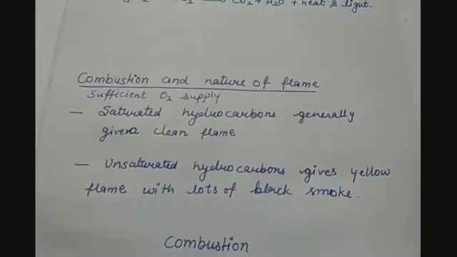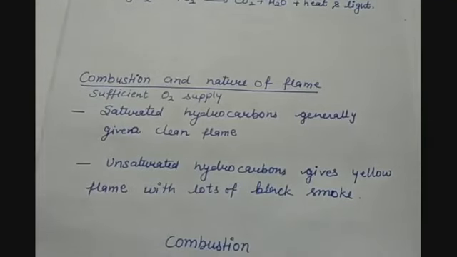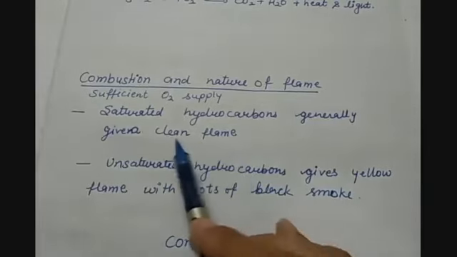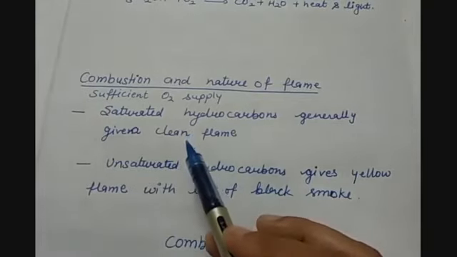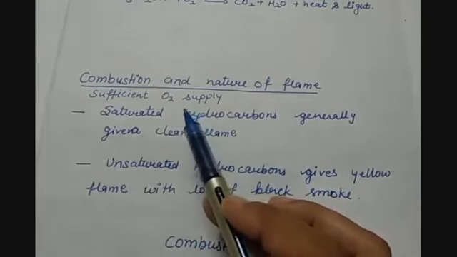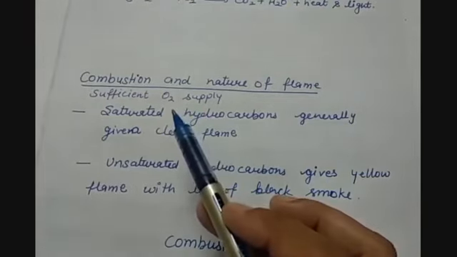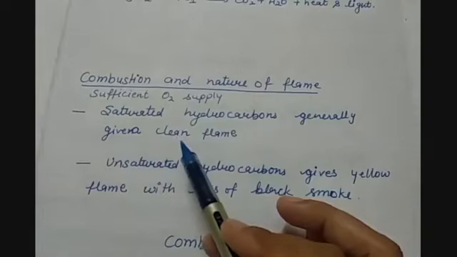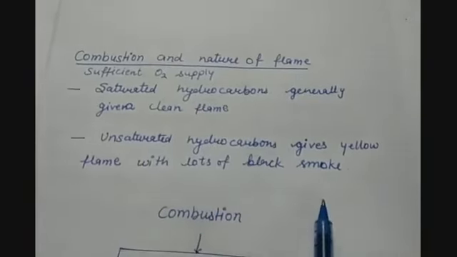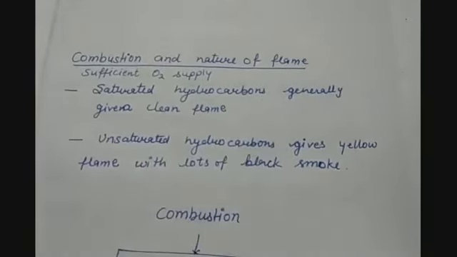Now let us talk about combustion and the nature of flame. The nature of flame will be of two types: either a clean blue flame, or a yellow flame with lots of black smoke. A clean blue flame is obtained when these substances are burnt in the presence of a sufficient amount of oxygen. Generally, saturated hydrocarbons give a clean blue flame, whereas unsaturated hydrocarbons give a yellow flame with lots of